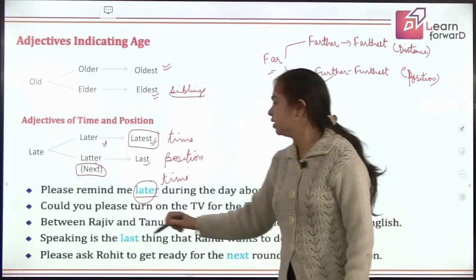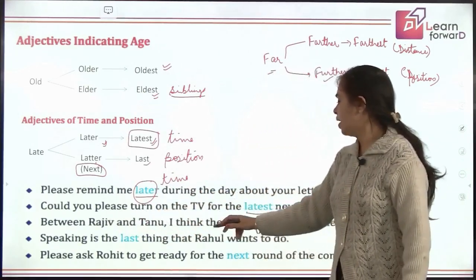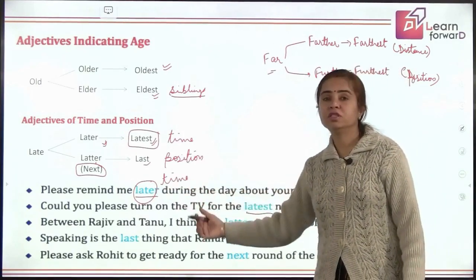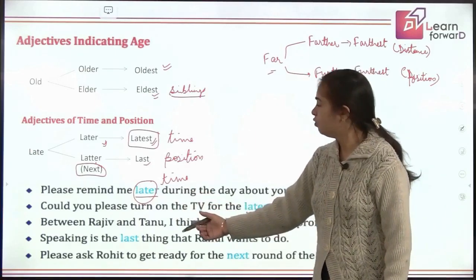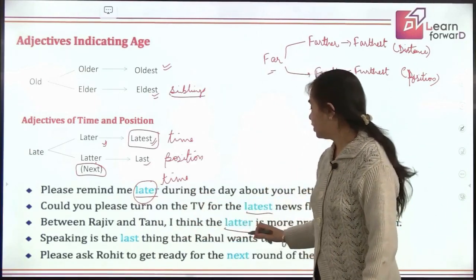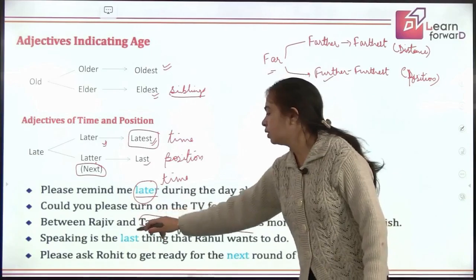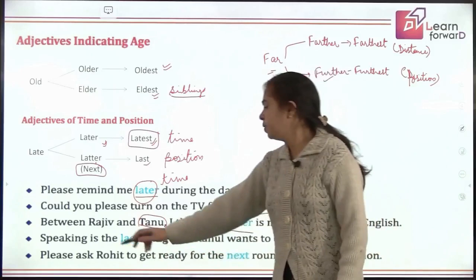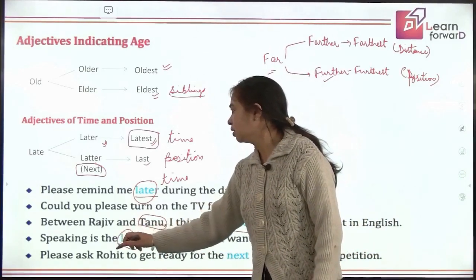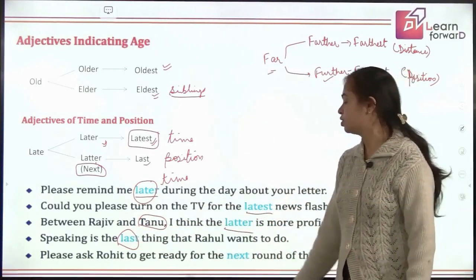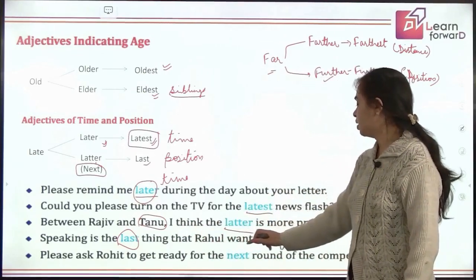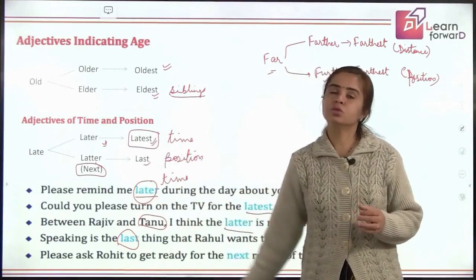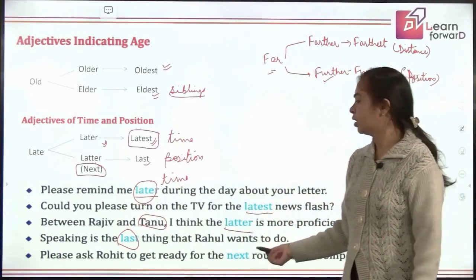Fine. Let's read other. Between Rajiv and Tanu, I think the latter is more proficient in English. So out of this sequence, out of this position, we are talking about the latter. Who is the latter one? The latter one is Tanu. So Tanu is more proficient in English. Speaking is the last thing. Now here again I am talking about position. It is the last thing that Rahul wants to do. So when he puts the things in sequence, speaking comes to his last. That means it's not in priority list.